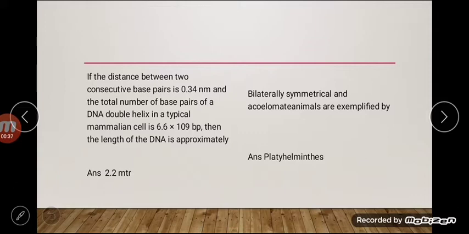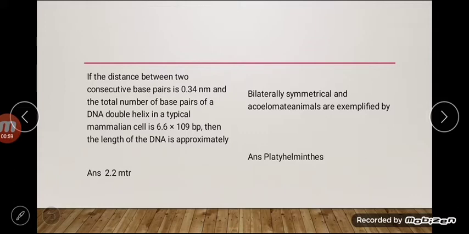of base pairs of a DNA double helix in a typical mammalian cell is 6.6 into 10 power 9 bp. Then the length of DNA is approximately 2.2 meter. This is the correct answer for this question. Bilaterally symmetrical and asymmetrical animals are exemplified by. The answer is